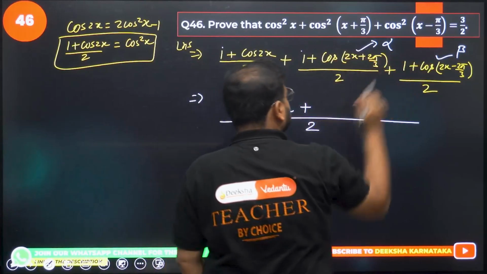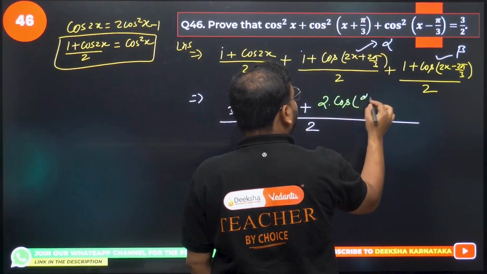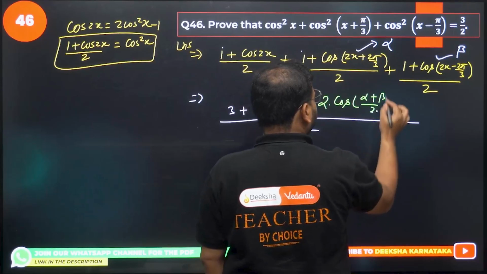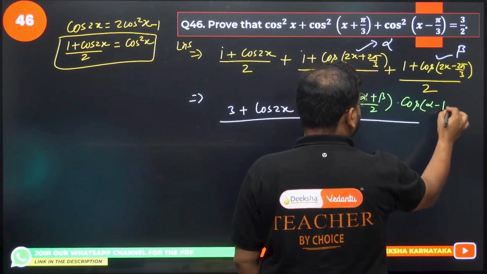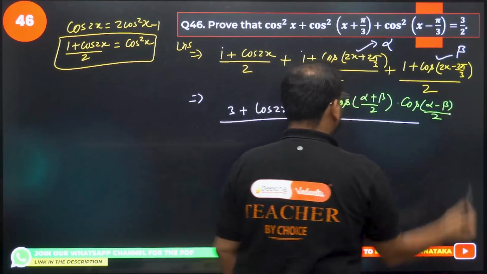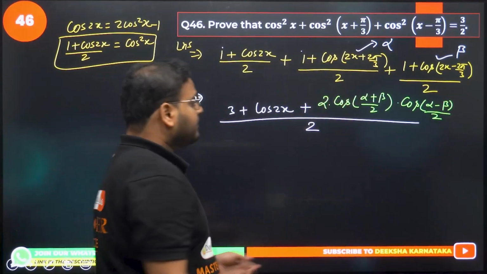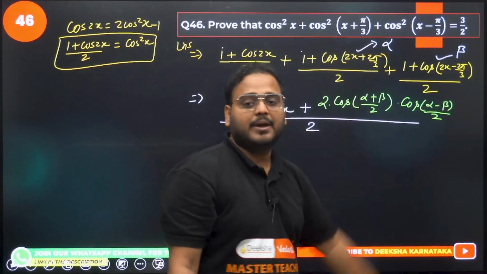Cos alpha plus cos beta is nothing but twice of cos of alpha plus beta by 2 times cos of alpha minus beta by 2, okay? Alpha plus beta by 2 and alpha minus beta by 2.